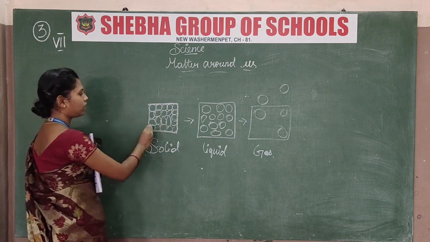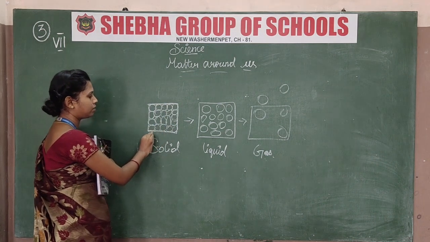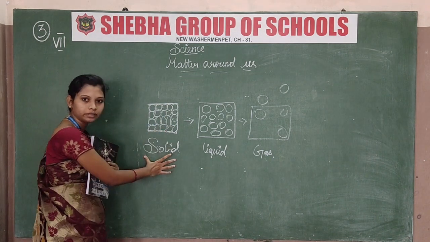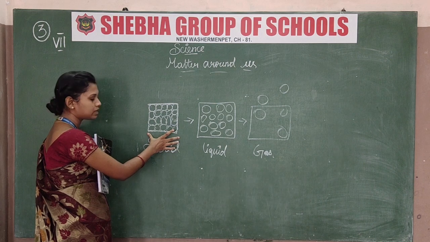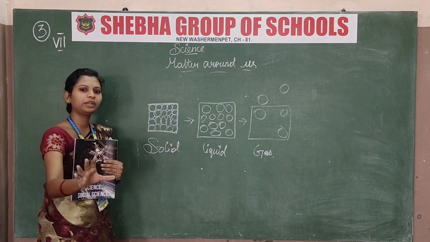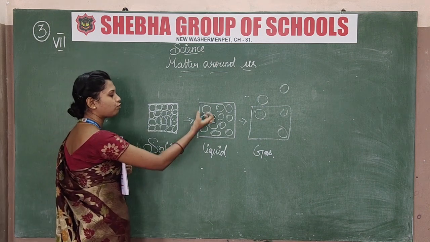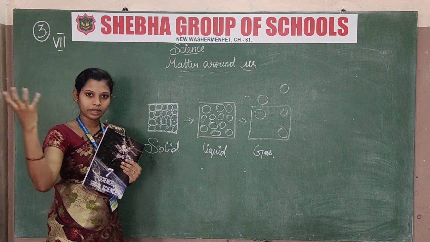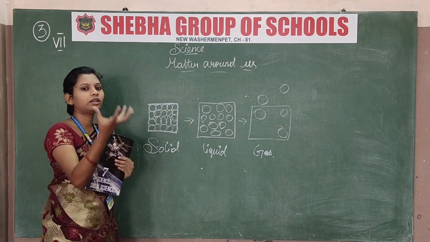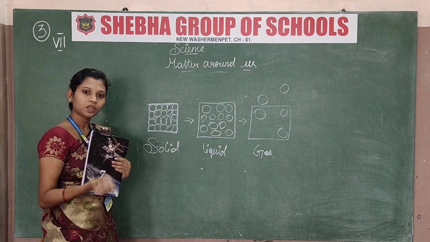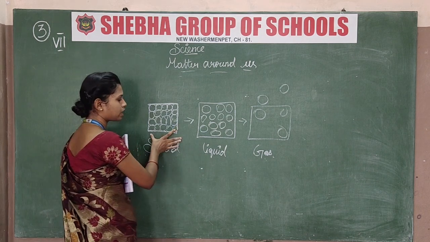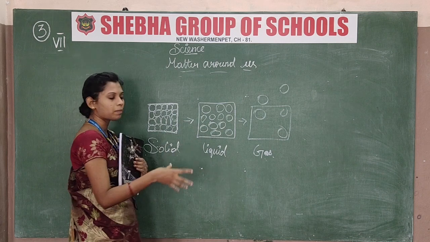Tightly bonded elements are the solid type. Keep it for a few minutes and don't disturb it. Then it will form a liquid. In the temperature there is heat, so in that heat the freezing ice cube just forms a liquid.